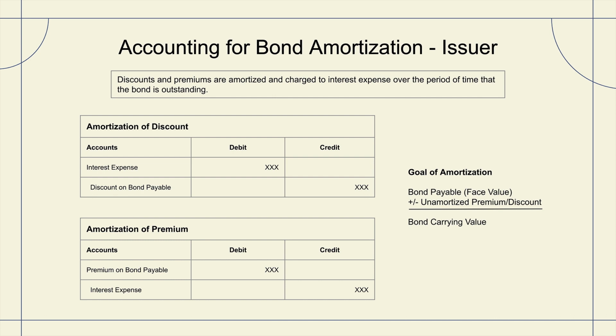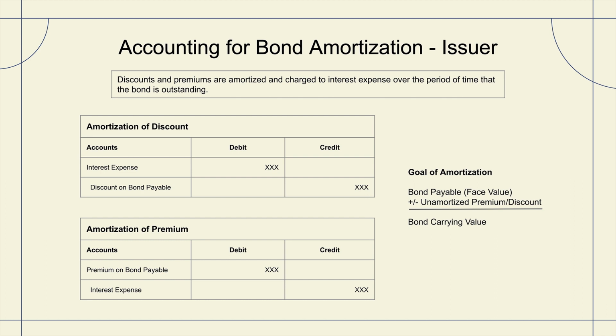If we recall back to the bond that we sold at 98%, a bond payable with $100,000, the unamortized discount was $2,000, which gave us our bond carrying value at $98,000. We need to get that to be equal to the $100,000. So, we need to gradually chip away at that unamortized discount. We need a rational and systematic way to amortize or chip away at that discount and/or premium. We're going to do that by charging it to interest expense. Notice that interest expense is always the offset, regardless of what we're talking about. For example, in the amortization of discount, we're going to debit interest expense and credit discount on bond payable.